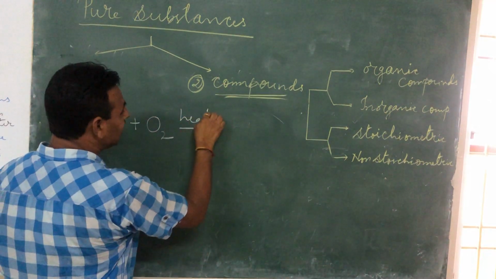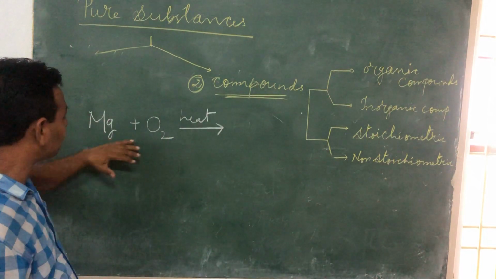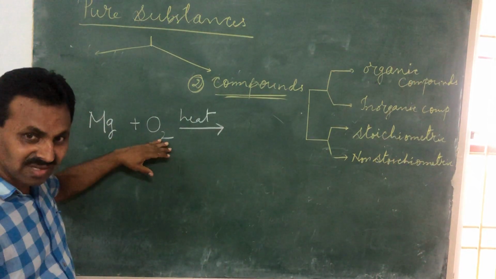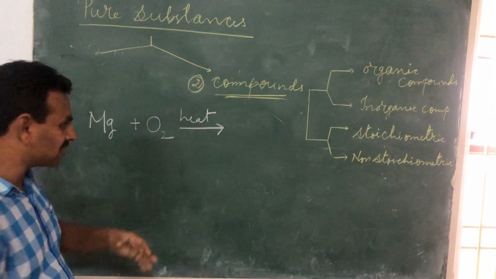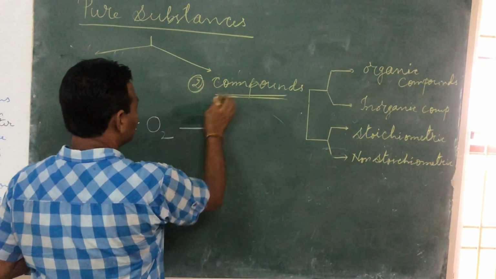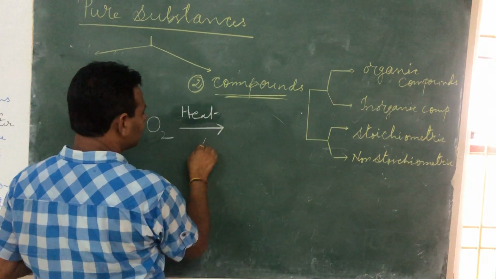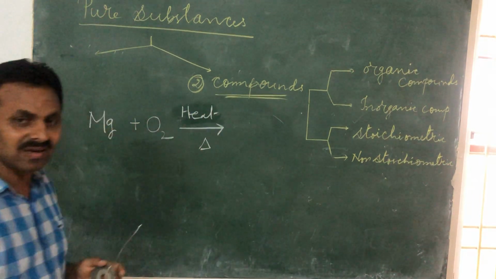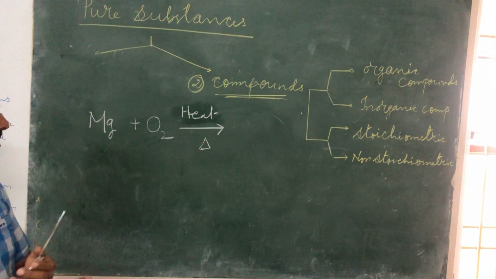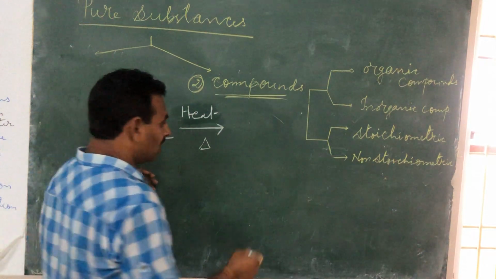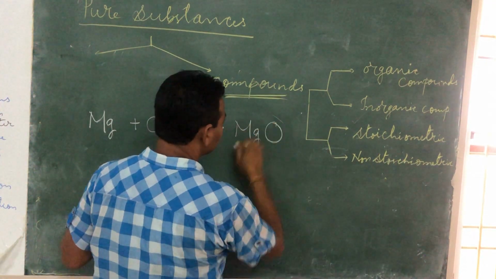So you must write heat on the arrow mark, because magnesium reacts with oxygen on heating. Sometimes we write the short form, capital delta, which also represents heat. Then it will form a new compound named magnesium oxide.